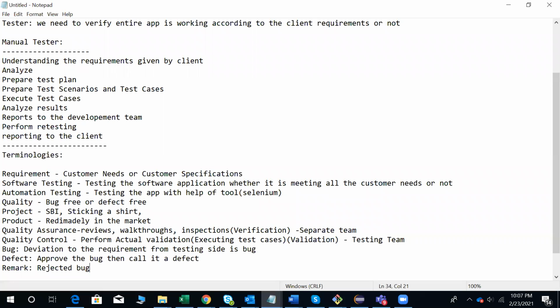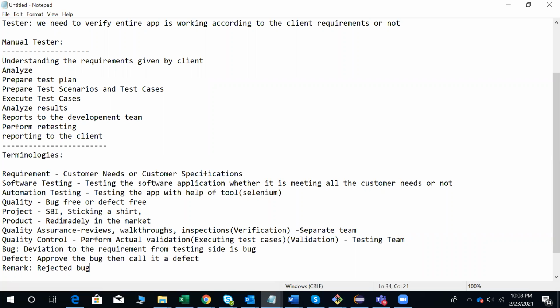And one more thing, if more remarks come from the testing side, then it is a black mark for us. If we did not understand the functionality, and we keep on raising issues to the development team but they keep on rejecting them, it means that the testing team is not clear with the requirements.